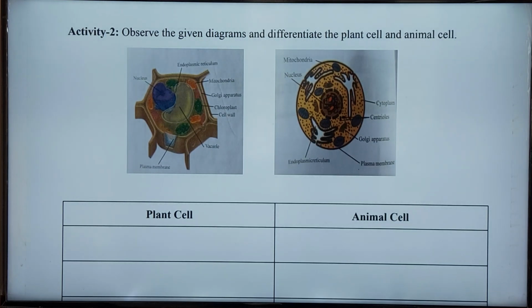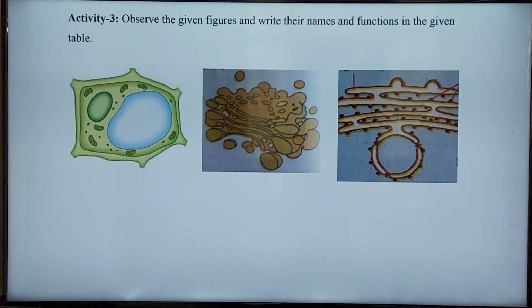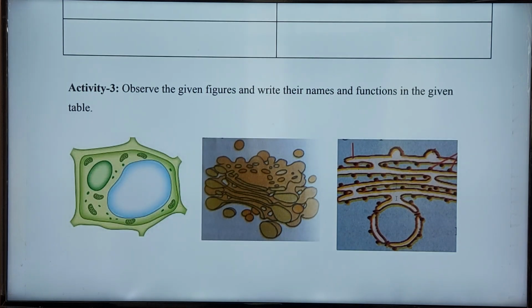Now let's see, basically this endoplasmic reticulum. I will tell about the Golgi bodies later; now I am talking about the endoplasmic reticulum. The endoplasmic reticulum is mainly of two types.